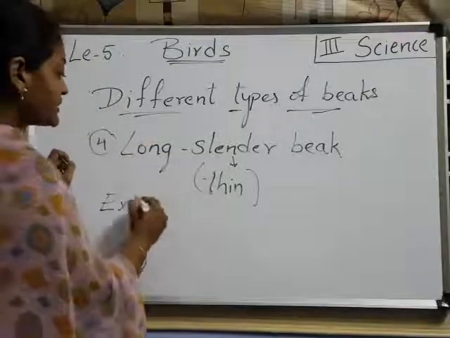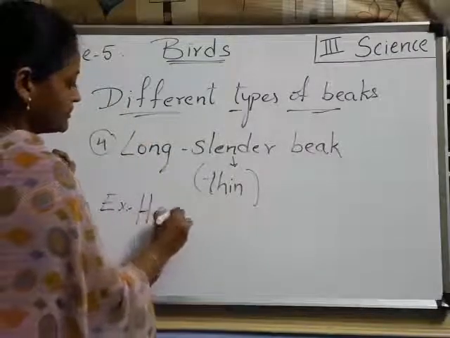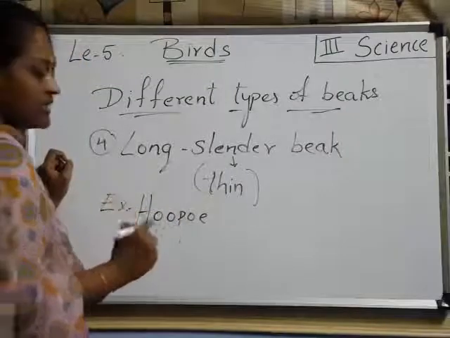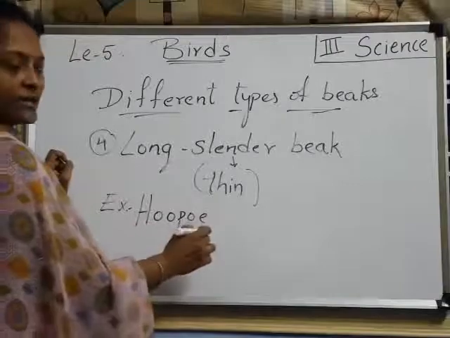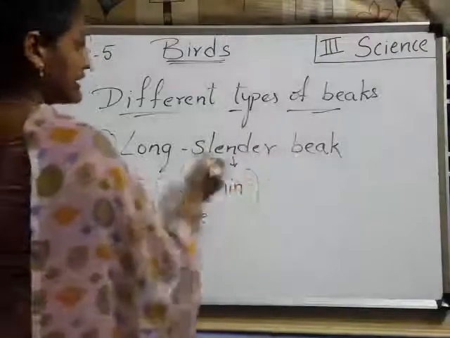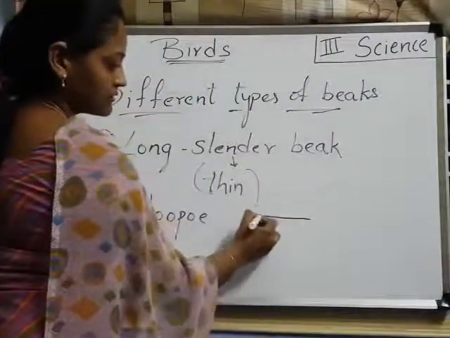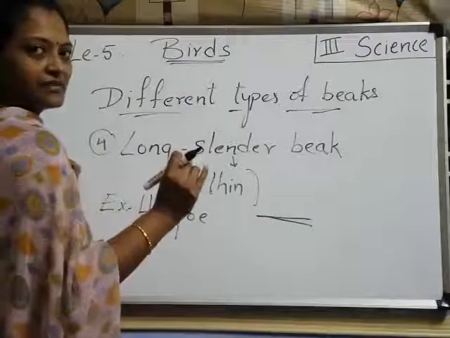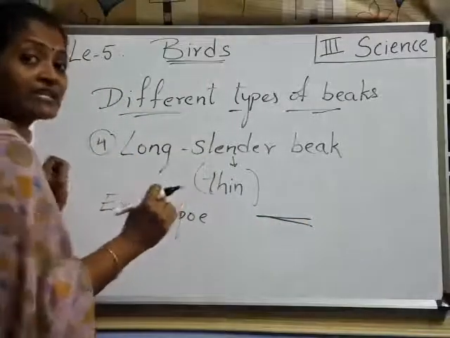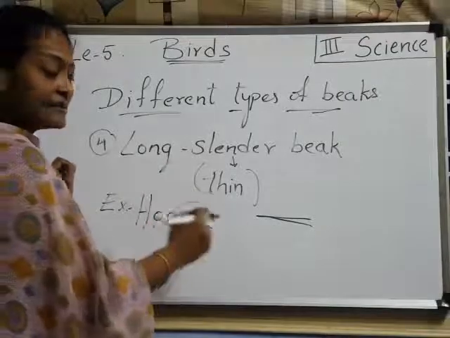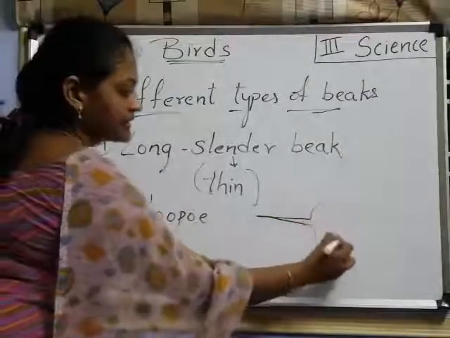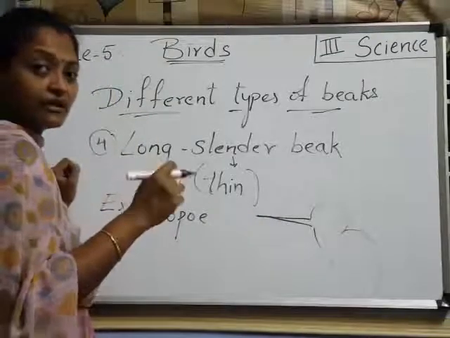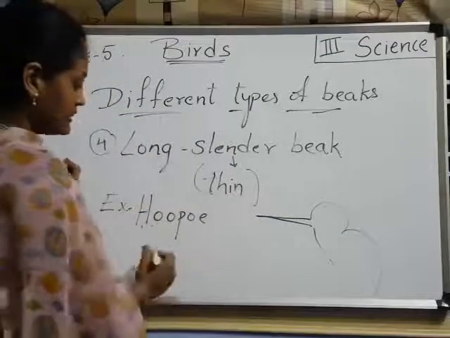Which birds are having it? The hoopoe has a beak like this, long. Slender means very thin, right? Why? Because these birds are catching insects in the ground.